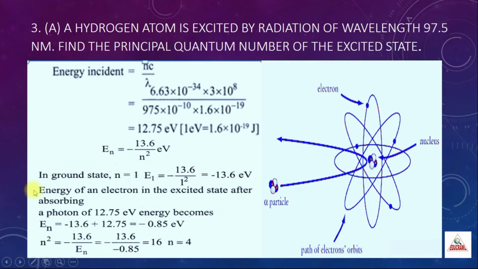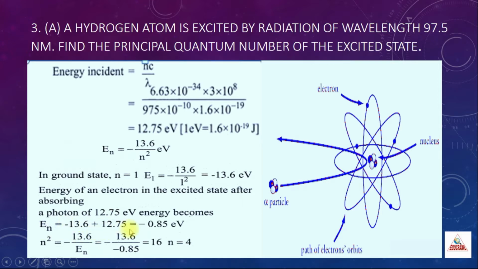Now what is happening? The electron is absorbing the energy from the photon. Energy from the photon, already we have found it as 12.75 electron volt. So when the electron is absorbing this energy, the energy of the electron in the excited state after absorbing a photon of 12.75 electron volt becomes E_n